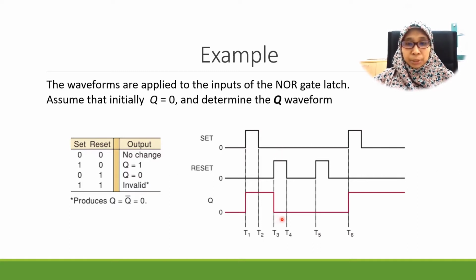Now 0 0, no change, and 0 1, then 0 0, no change. Here 1 0, now it changes the state to 1, and here 0 0 means no change. So all this will be no change until we get another pulse here. Okay, so that's how we draw the output for the Q waveform.